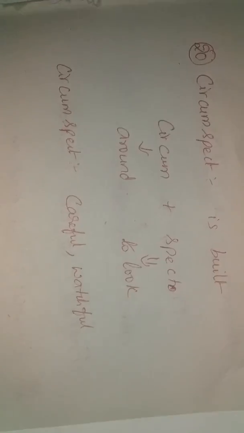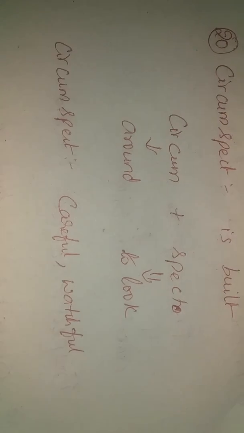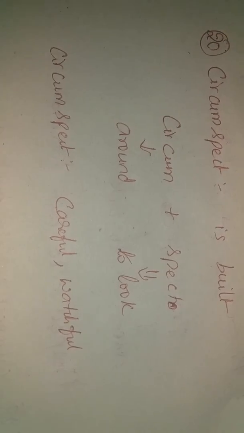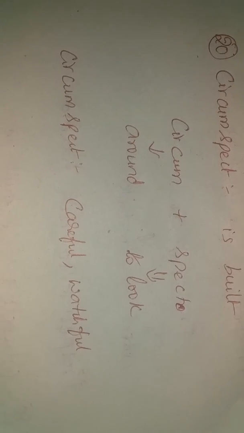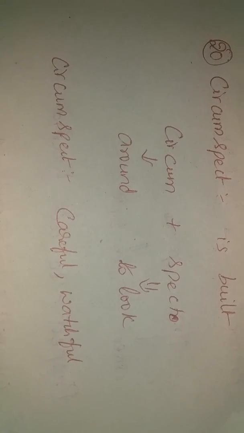Circumspect. Circumspect is built on circum plus specto. Circum is around and specto is to look. So circumspect is to look around. When you look around, you find out what is there around you. That means you are very carefully observing everything regarding a situation, a condition. That is circumspect.